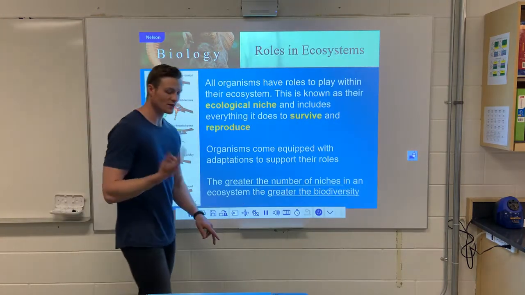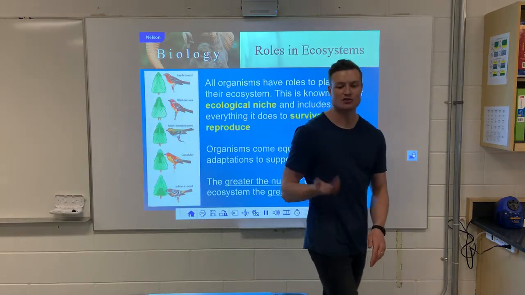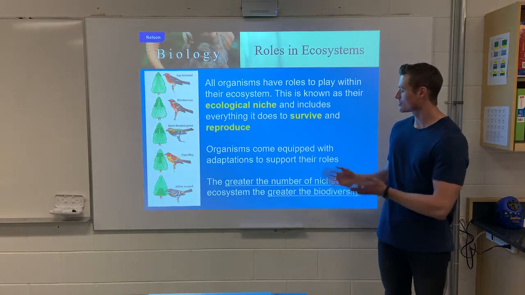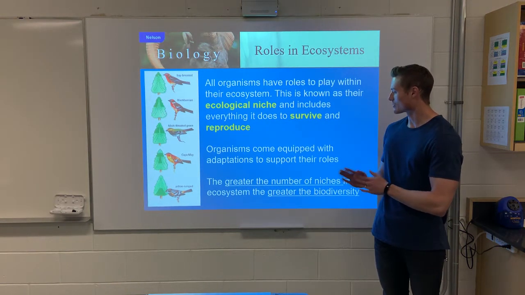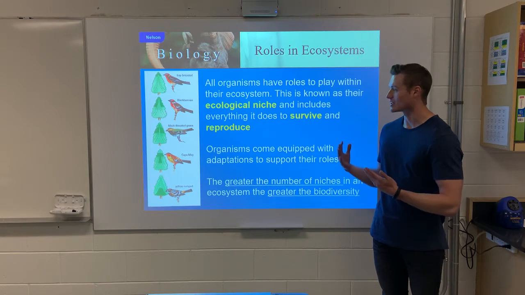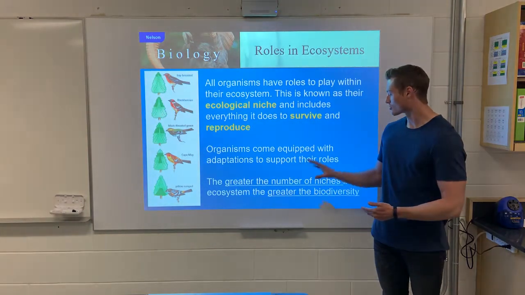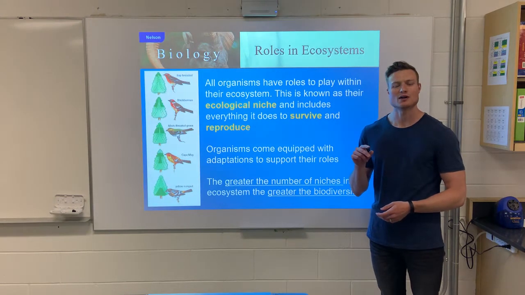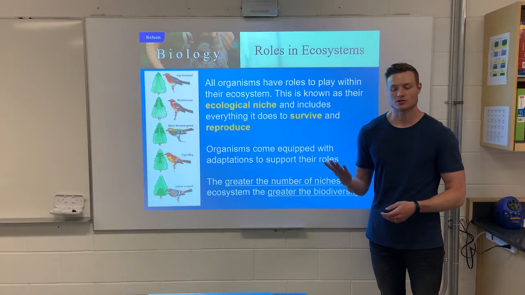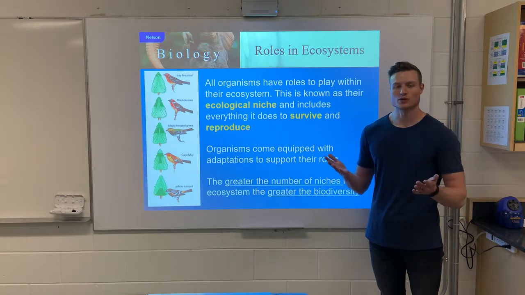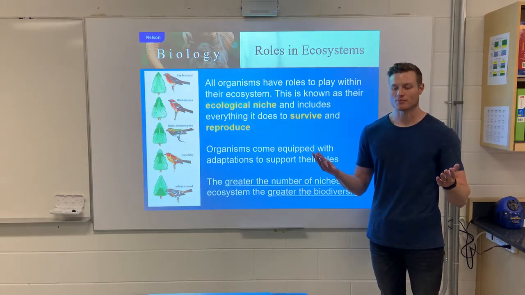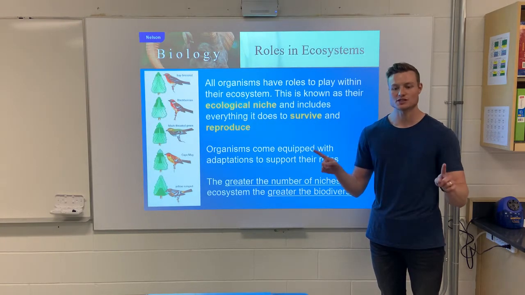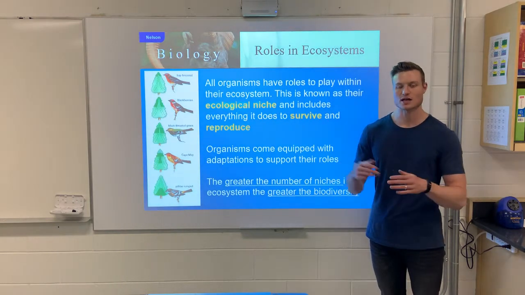Organisms' roles within an ecosystem, so everything they do to survive or reproduce, or their role or their job in the ecosystem, this is called their niche. Organisms that are better equipped with their roles or adaptations that support their roles are more likely to survive in their ecosystems. And the stranger the niche you have, the more likely you are to survive. So for example, if we have two birds of prey, a hawk and an owl, those two competing against each other, that's not very good for either of them. So instead, they change their niches a little bit. Hawks hunt during the day, owls hunt at night.